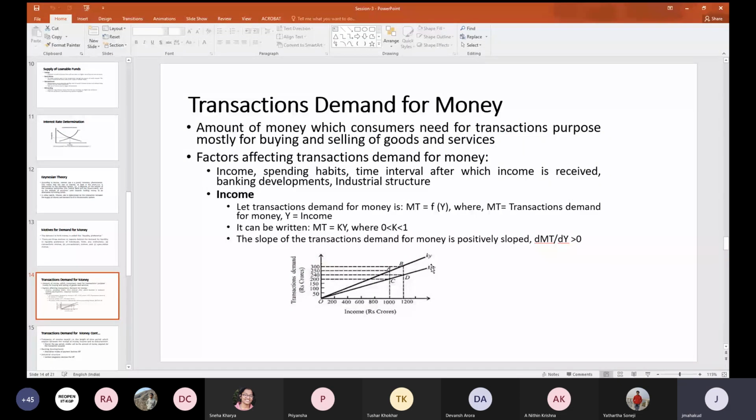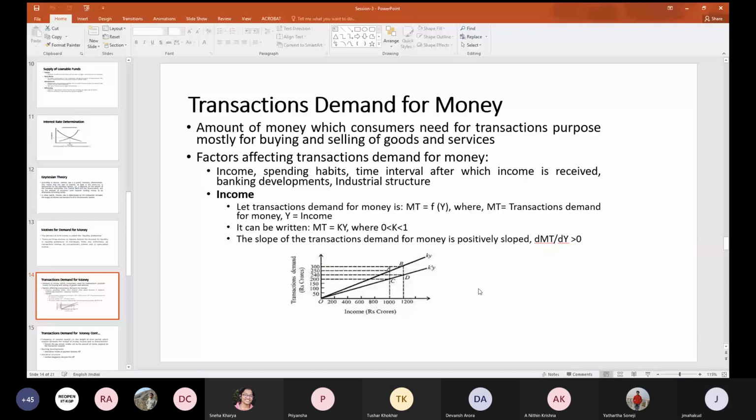Okay. So therefore, according to this theory, if you assume that your transaction demand for money is represented as MT, MT is the transaction demand for money, then MT is a function of Y. Y means income. And obviously, if you go for the identity, you can write that MT is equal to KY.